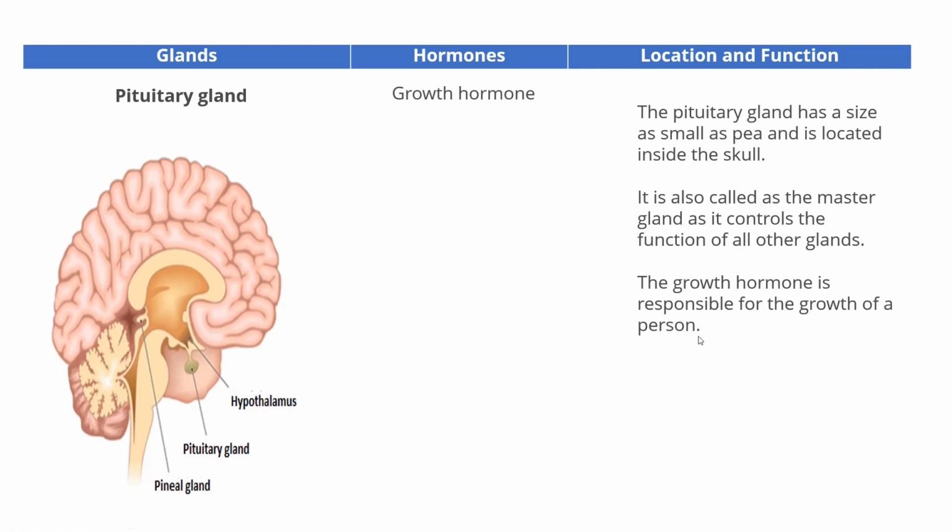The next gland is the pituitary gland. This gland secretes the growth hormone. The pituitary gland is about the size of a small pea and is located inside the skull. It is also called the master gland, as it controls the function of all other glands. The growth hormone is responsible for the growth of a person.